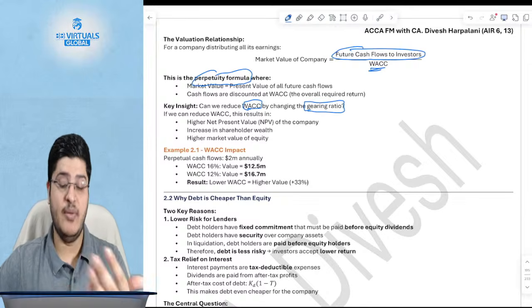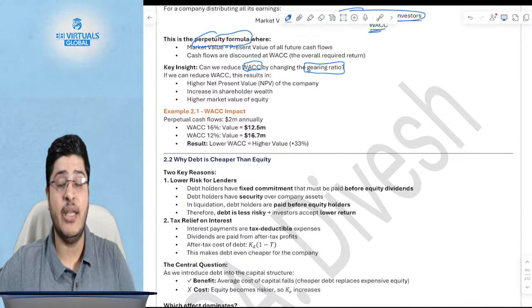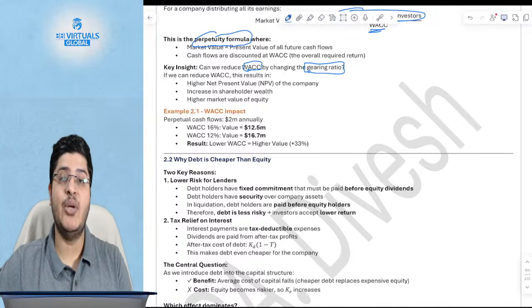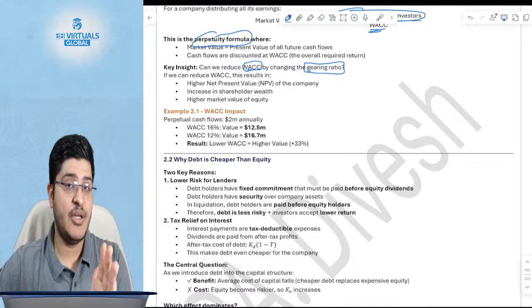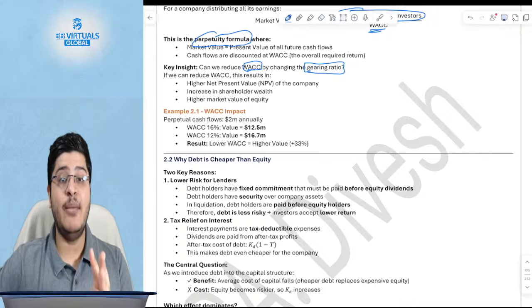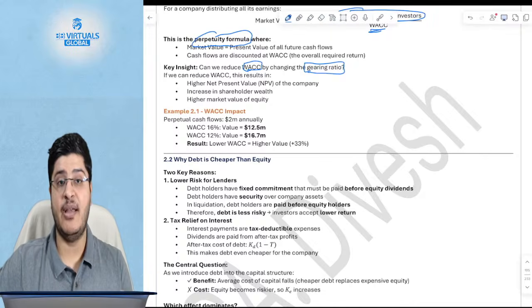Now we'll come to how do we change the gearing ratio and to what extent it should make sense to change the gearing ratio. Because why? Now this is very important. Why is it important to have the right capital structure? Because the right capital structure will have the right financial risk. The right capital structure will have the right WACC. And the right WACC will make sure that you are able to appraise your investments correctly.